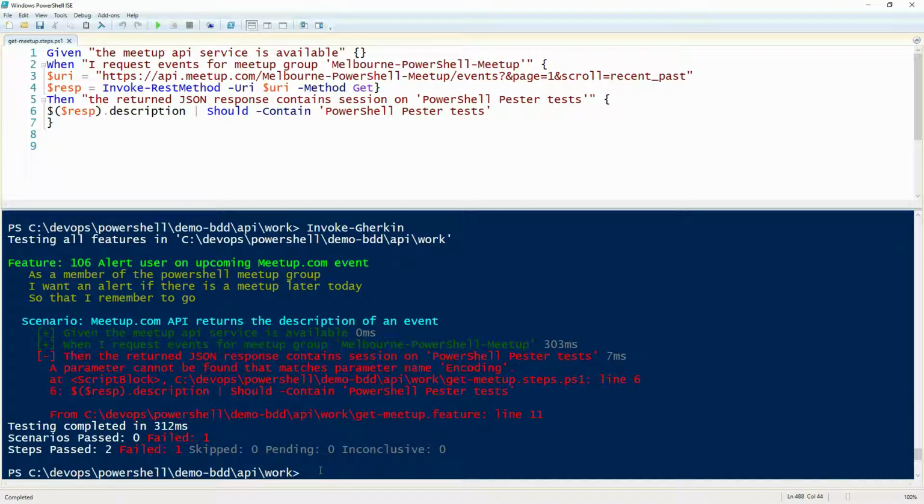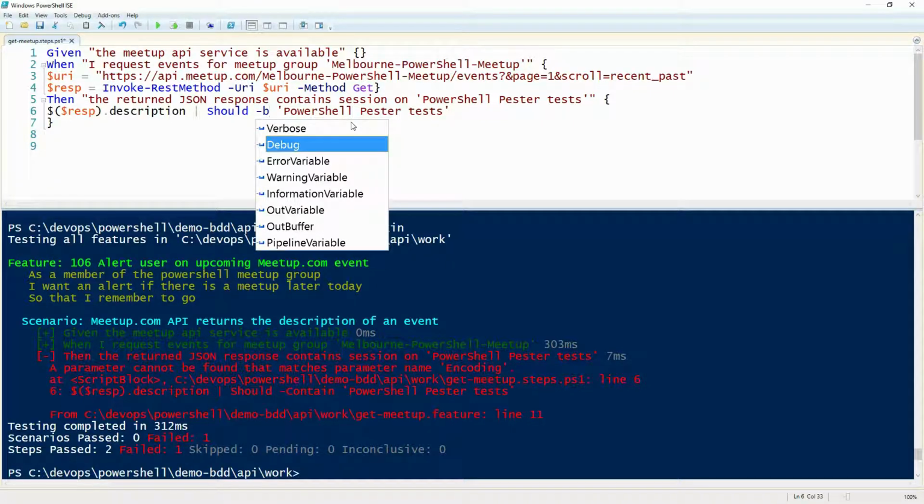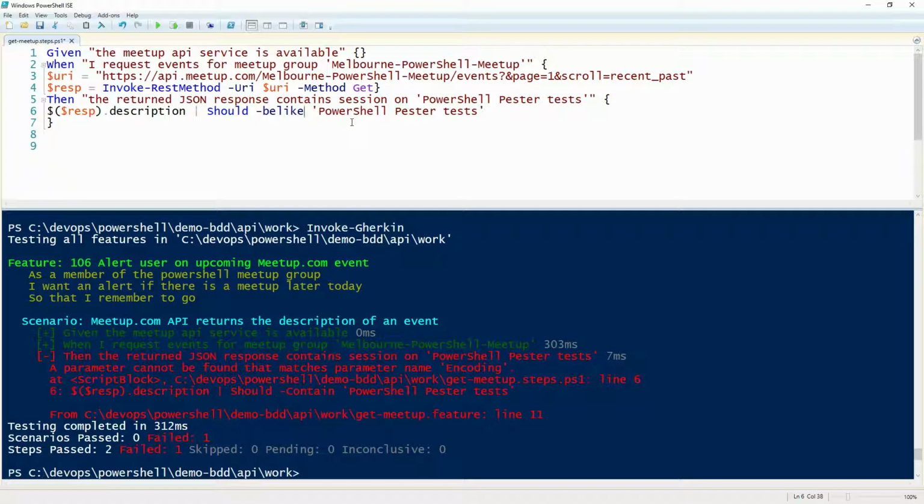How about we change that, remove the word contain and change it to be like. Just remove the word contain. Yeah, and then put an asterisk around the PowerShell Pester test. Put one inside, yes, that's perfect. Yep. All right, try that. Save.